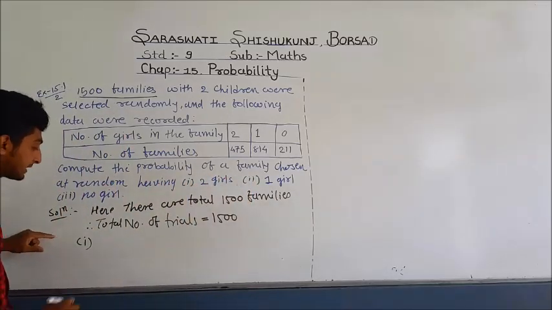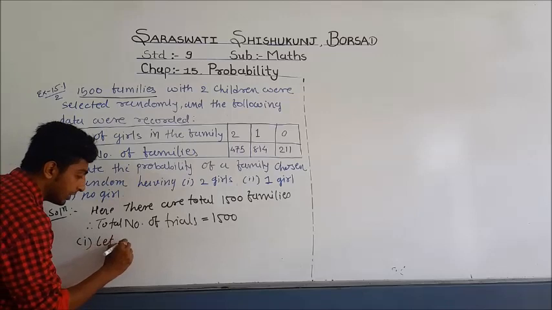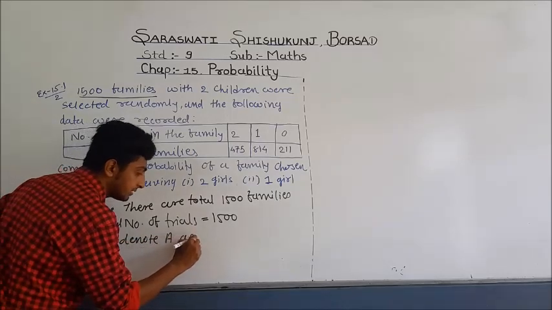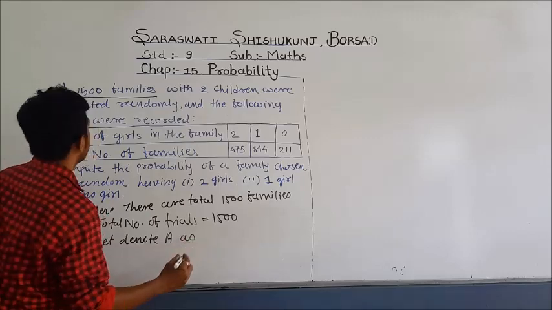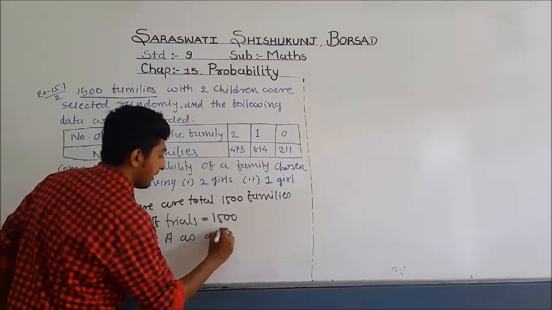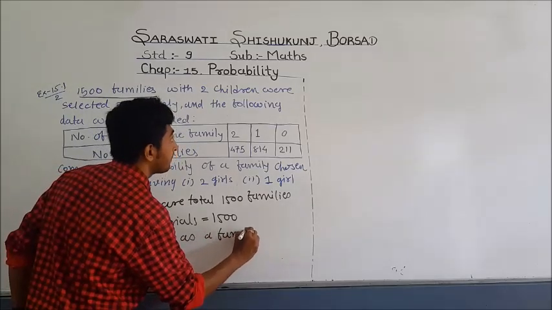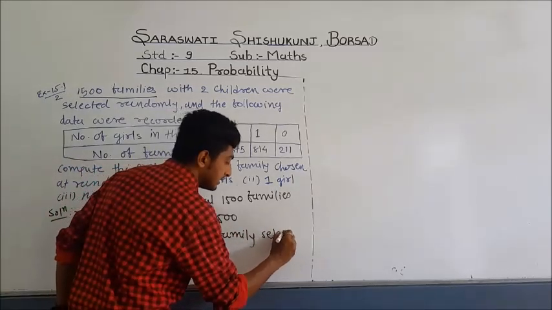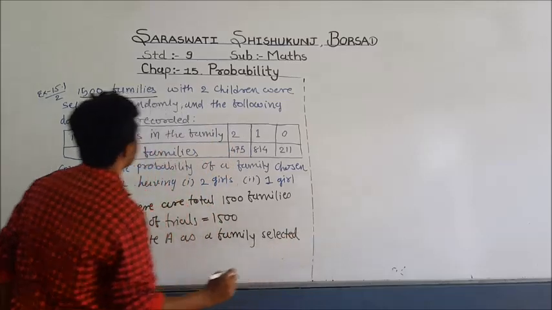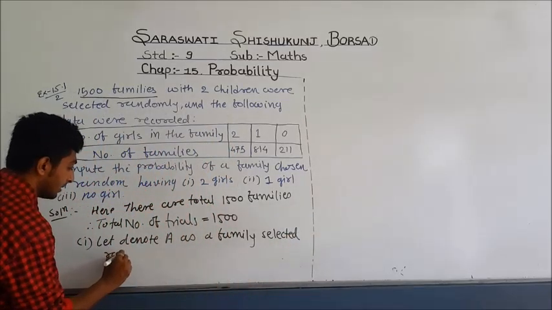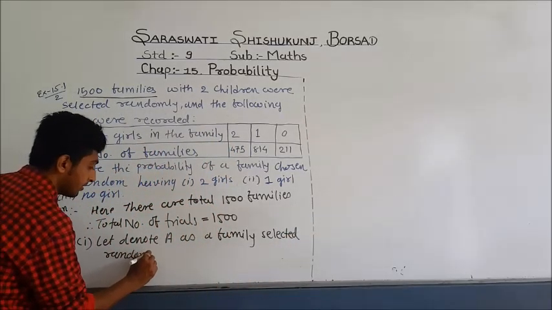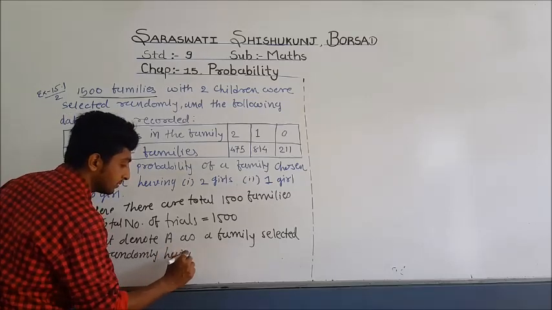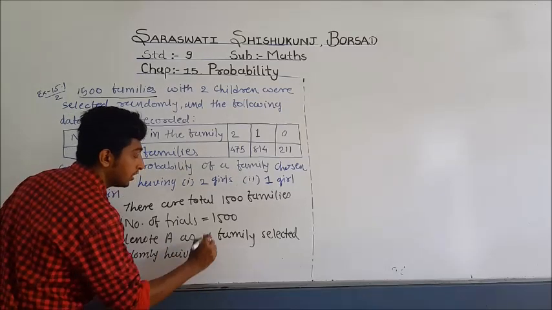So, for the first one, let us denote A as a family selected randomly having 2 girls.